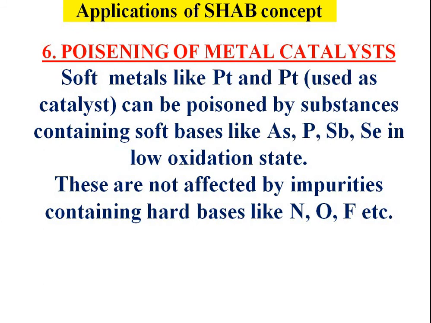Sixth example is poisoning of metal catalyst. Soft metals like platinum and palladium are used as catalysts in different reactions like hydrogenation and preparation of SO3. If some impurity of soft bases like arsenic, phosphorus, Sb, Se in low oxidation state is present, then these catalysts are poisoned.